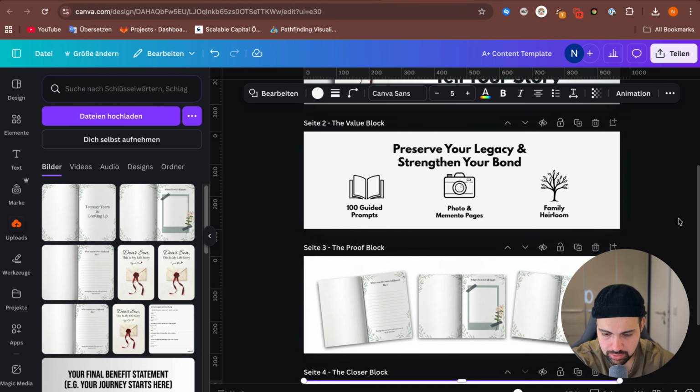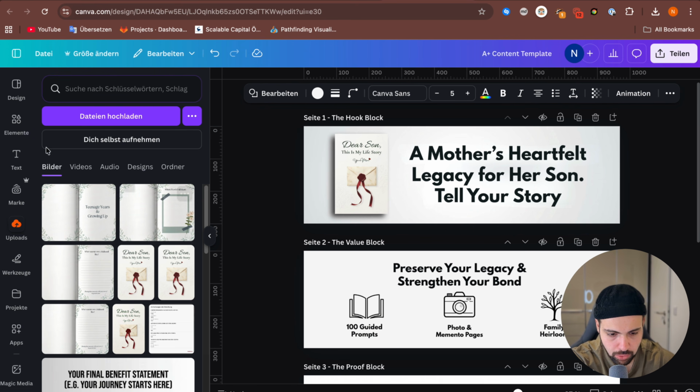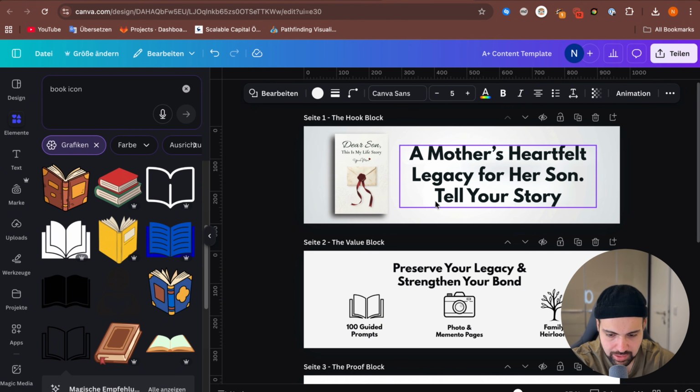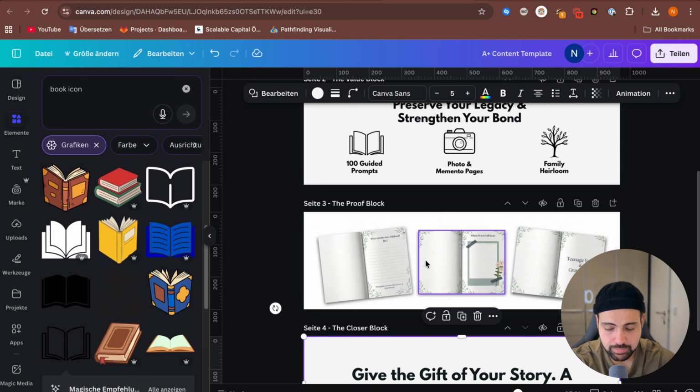I know it's not that much right now, but you can always add images, you can add icons, you can add whatever you like. You can make it a little bit colorful. Right now it's only black and yellow. So therefore you can use whatever images you like, whatever colors, whatever fonts you like, but you have the template. I will add the template in the description so you can use this template in each book you want. Yeah, that's actually it.